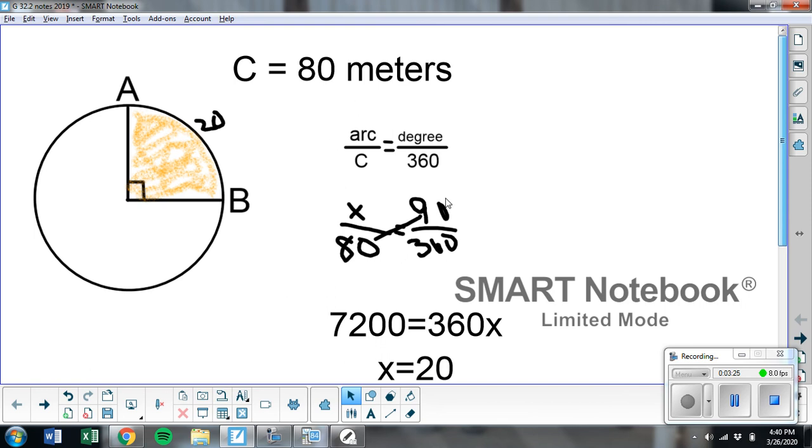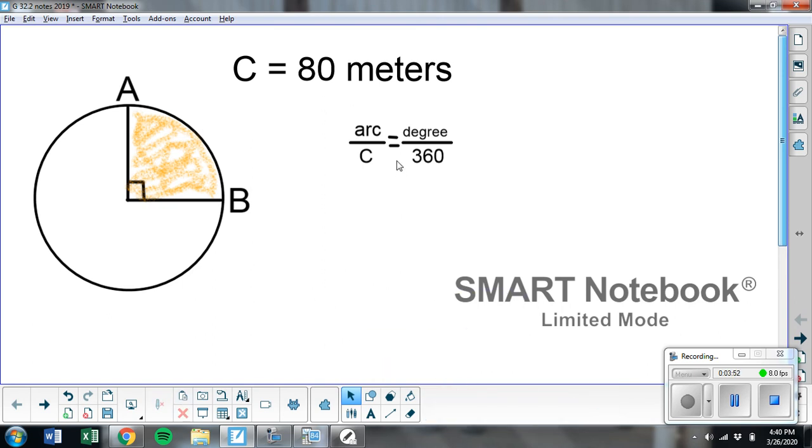We will need to use this formula, not just mental math, because it won't always be easy enough to do with mental math. We knew this one because we could take 80 and take a fourth of that, but you're not always going to have 90 degrees or an easy number. So this formula will always tell you how to find the arc or whatever part you want. So the degree over 360, that fraction is always going to be the same fraction of the circumference that you want.